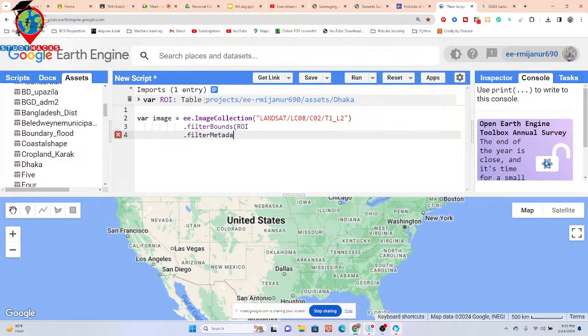Then further, I just simply put here filter metadata, and then I put cloud cover less than 1.